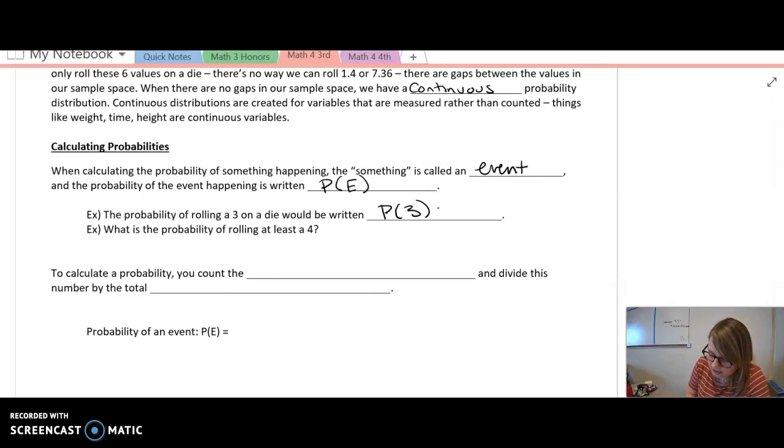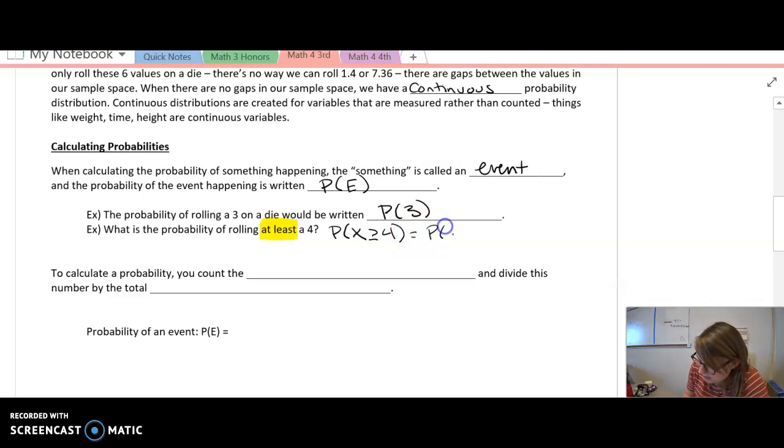So now let's look at the next one. What is the probability of rolling at least a 4? So keyword, at least. That means we need a 4 or anything above. We can write that as the probability that x, meaning what number we roll, is greater than or equal to 4. Because it can be 4, but it's also going to be anything above 4.